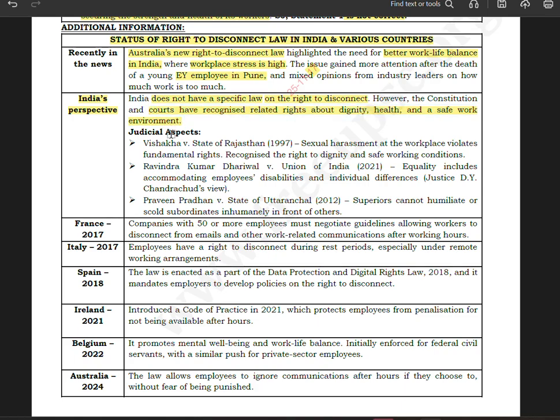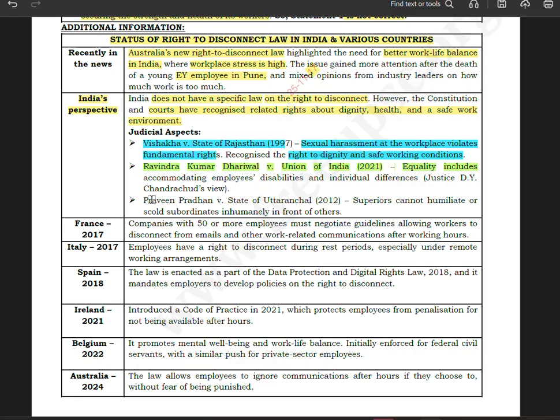Now let us see the judicial aspect. In Vishaka versus State of Rajasthan 1997, sexual harassment at the workplace violates the fundamental rights, recognizing the right to dignity and safe working conditions. Now there was another case, popularly known as Ravindra Kumar Dhariwal versus Union of India 2021.